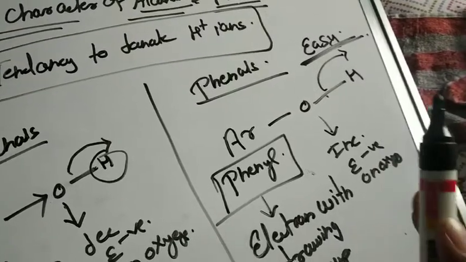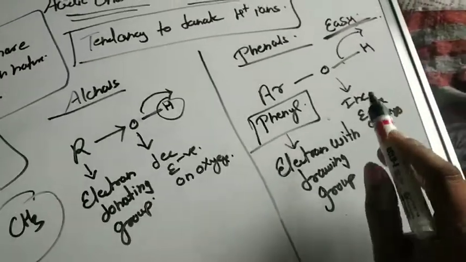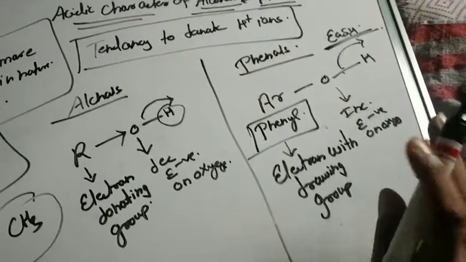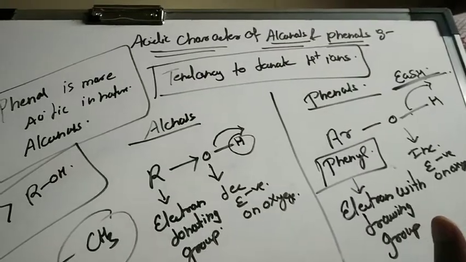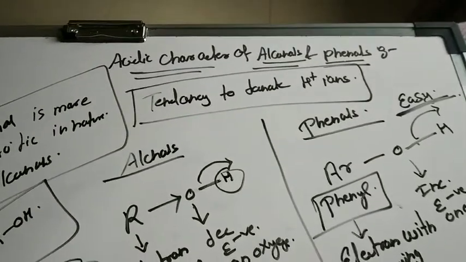So this is what you all need to understand, and this particular question can be asked in the board exam for 2 marks. I hope that you have understood the acidic character of the alcohols and phenols.